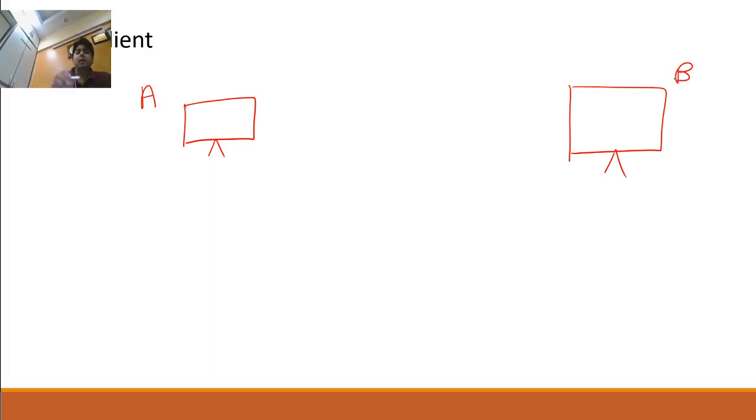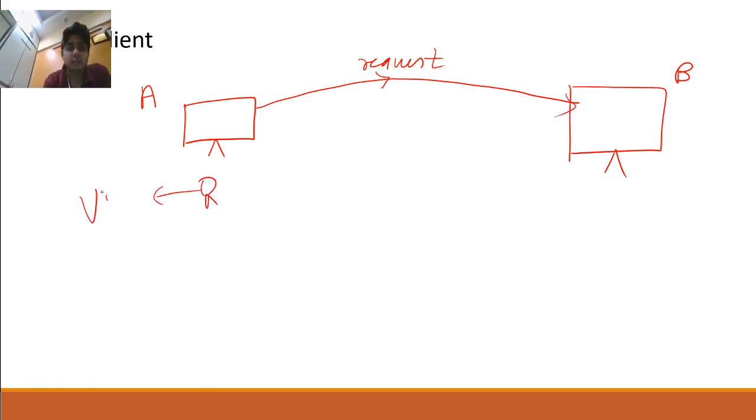Now machine A is connected with machine B. Connected means it is a network. Can I say machine A is connected with machine B with the help of internet? Yes, because internet is also the biggest network. So machine A is connected with machine B via internet. Now this machine A is requesting something from machine B. This person is the user, say this is me, the user.